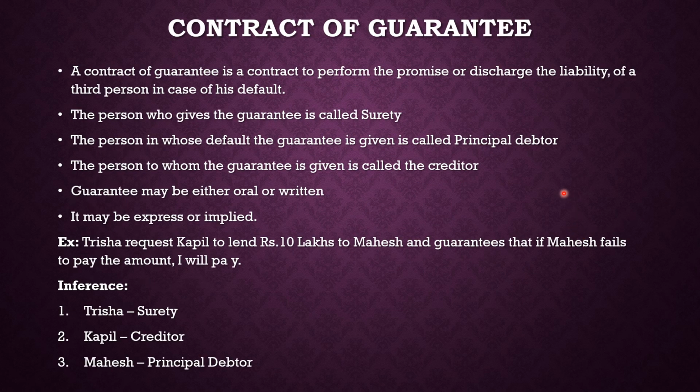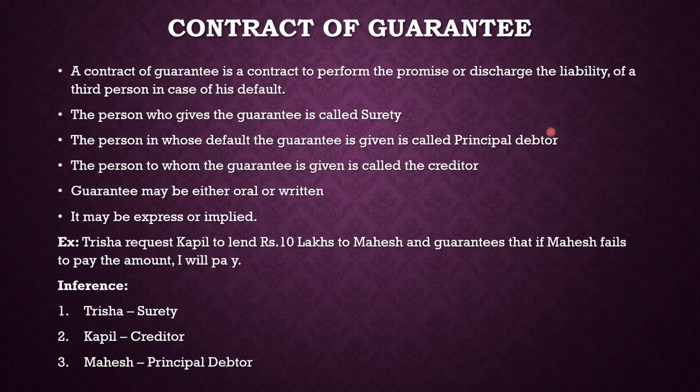Next, we'll see what is called the contract of guarantee. As I already told you, there are three people involved under a contract of guarantee. Here one man is going to give an assurance or a guarantee or a surety that if something is going to go wrong for this person, I am there, I will bear the loss.